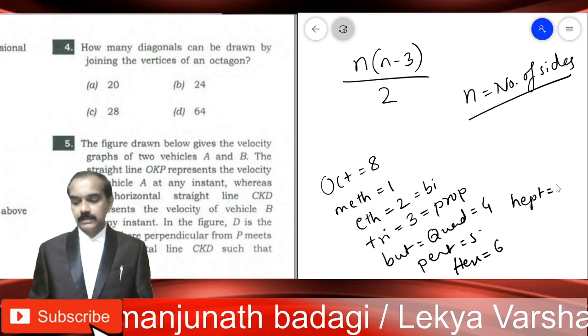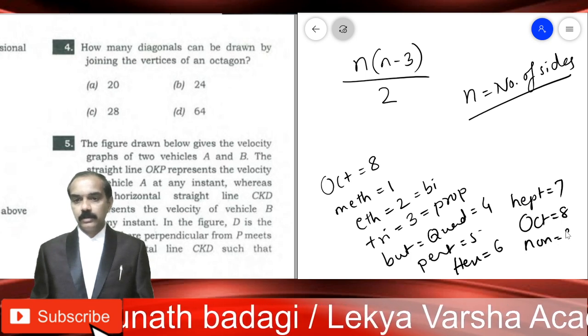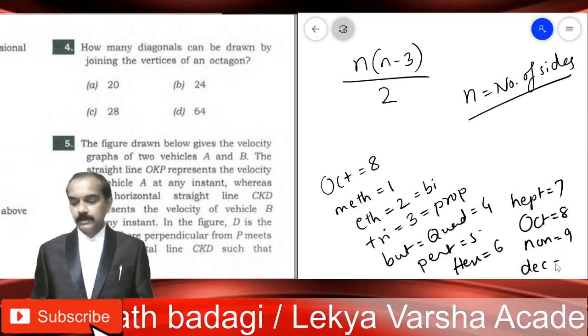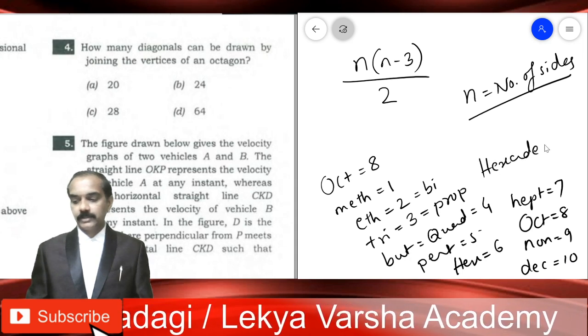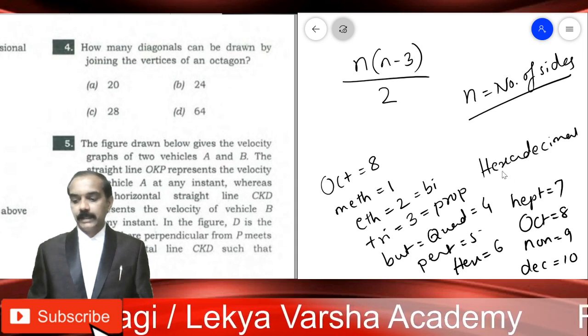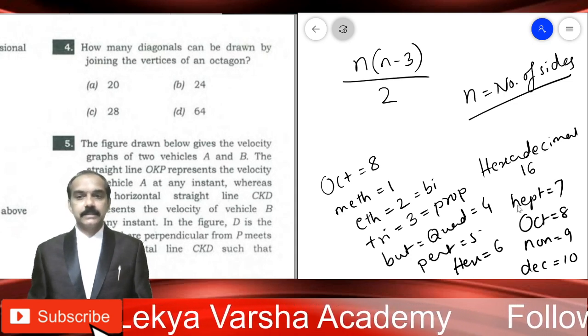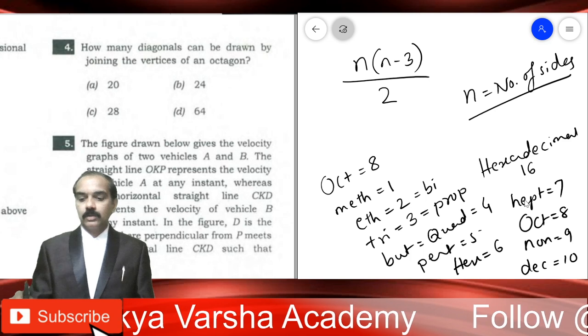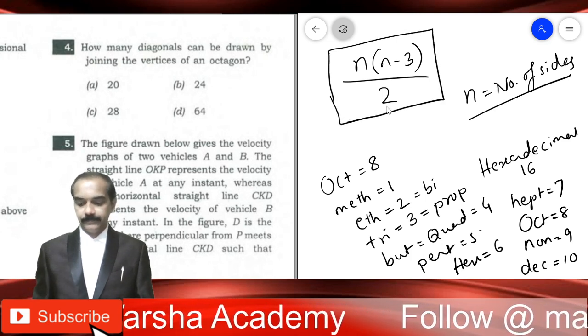Hept is 7. Oct is 8. Non is 9. Dec is 10. Sometimes hexadecimal is used, where hex means 6 and dec means 10, so 6 plus 10 is 16. So this is the formula to find out the number of diagonals.